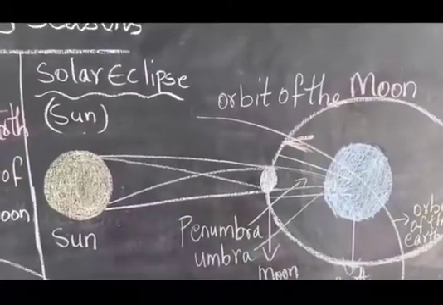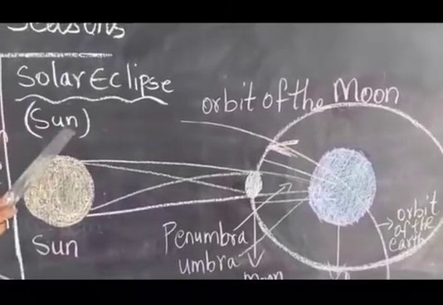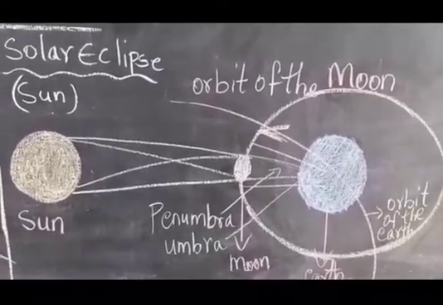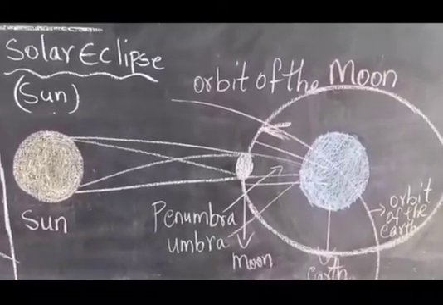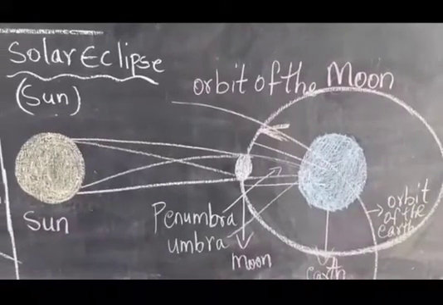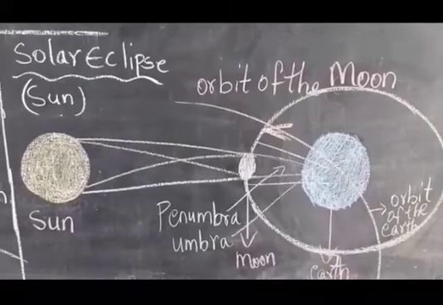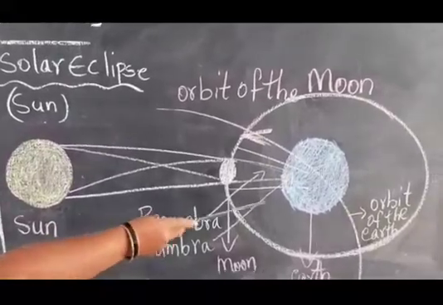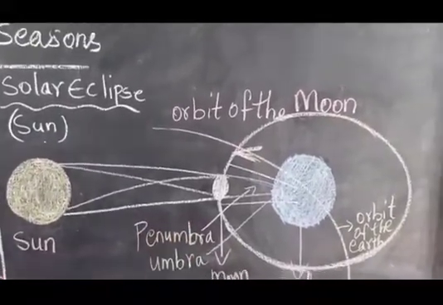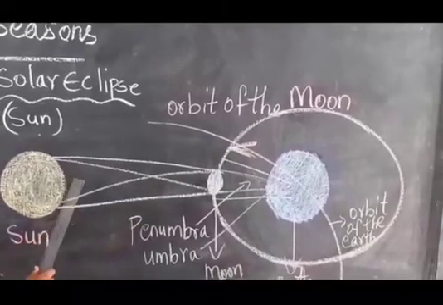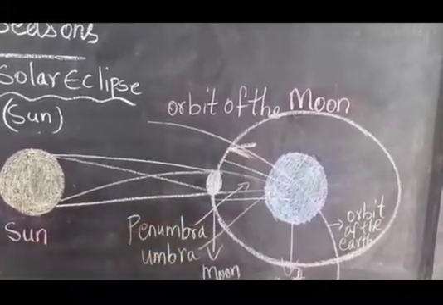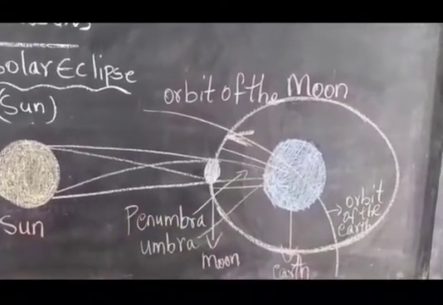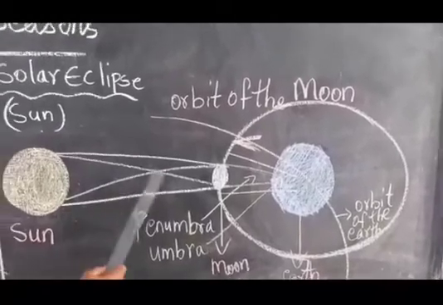Children, next is solar eclipse. Solar means sun, children. When the moon comes between the sun and the earth, the sky becomes dark because the moon blocks the sunlight from reaching the earth. This is called solar eclipse. See what happened here, children. Sun, moon and earth are here. What is blocking here? The moon is blocking the light of the sun. So what happened to the earth? It does not receive any sunlight. So it will be dark for only a few minutes, children. Like this solar eclipses are formed.